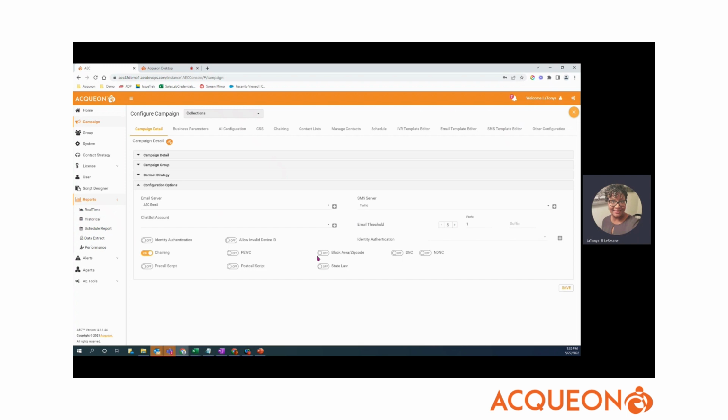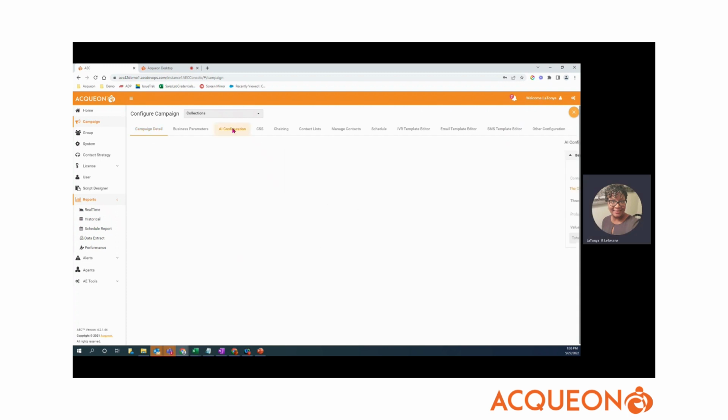So this is allowing us to block records based on area code, zip code, or we have state law functionality built in where we can take state law dialing restrictions, build those out so that can be managed within the application. We also can support your internal do not call list as well as national do not call list. So we have those modules that we can enable and help manage those restrictions that's out of the box that we support day one, during implementation.